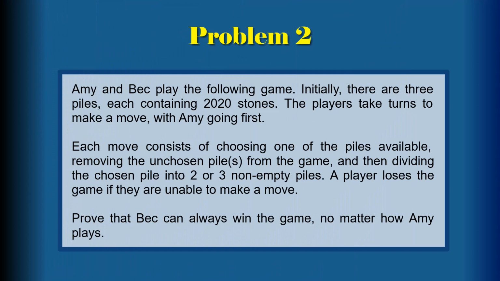Problem number 2. Amy and Beck play the following game. Initially, there are 3 piles, each containing 2020 stones. The players take turns to make a move, with Amy going first. Each move consists of choosing one of the piles available, removing the unchosen piles from the game, and then dividing the chosen pile into 2 or 3 non-empty piles. A player loses the game if they are unable to make a move. Prove that Beck can always win the game, no matter how Amy plays.